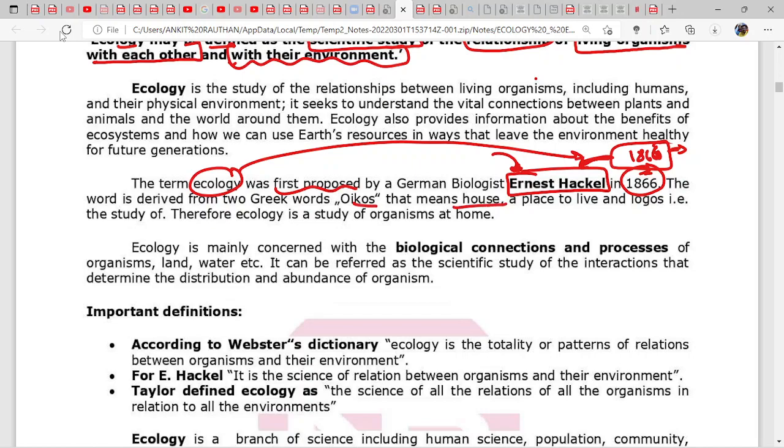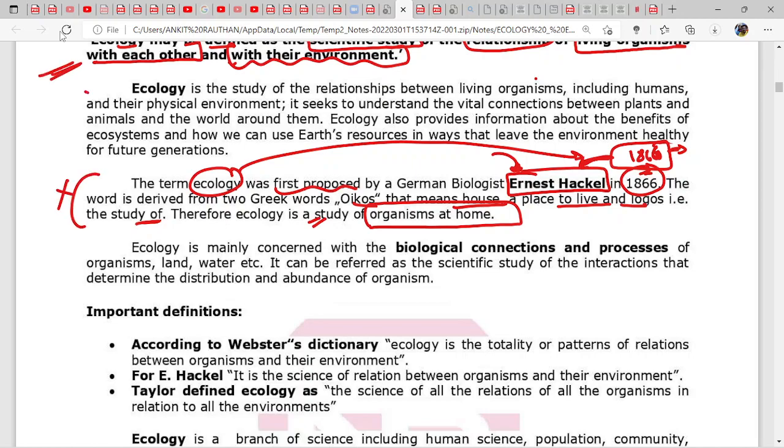Oikos means house, a place to live, and logos means study. So, study of organisms at home. When we live at home and someone wants to study us, they will see how we interact with our parents and how we interact with the resources of the house: fridge, kitchen, living room, playing room. Like this you have to study this. We don't have to remember all this, we have to remember this one.